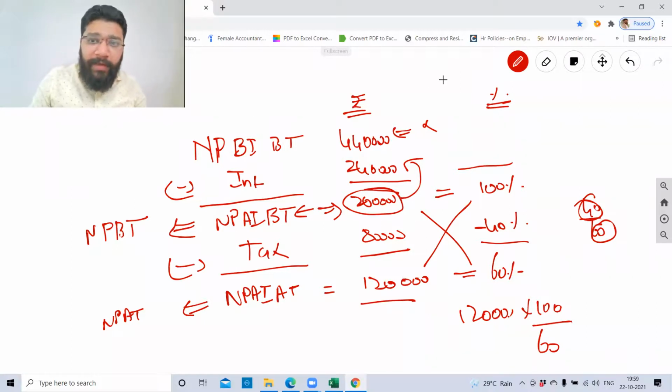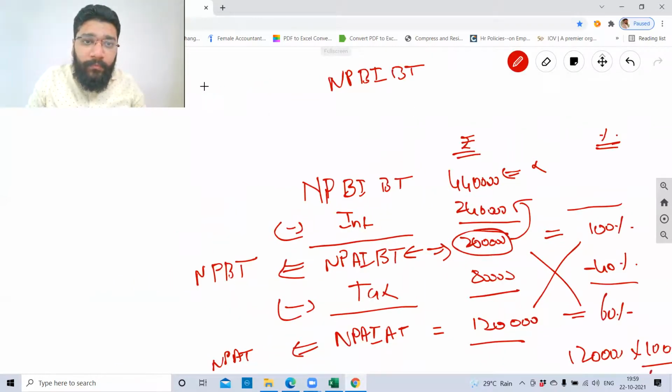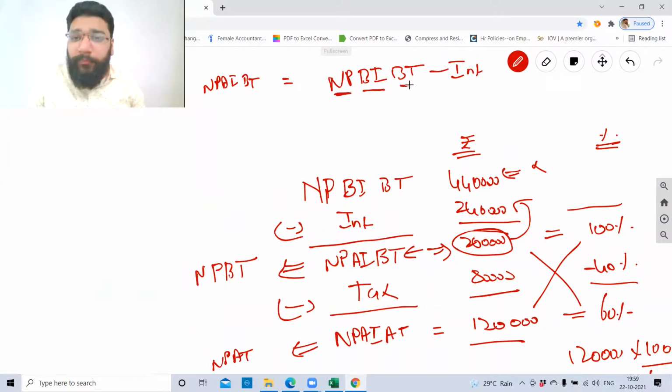This is simple. If I have to put this in equation format, net profit after interest before tax is equal to net profit before interest before tax minus interest. From net profit before interest before tax, if I minus interest, I'll get net profit after interest before tax. So this is 2 lakh here. I need to find out this.